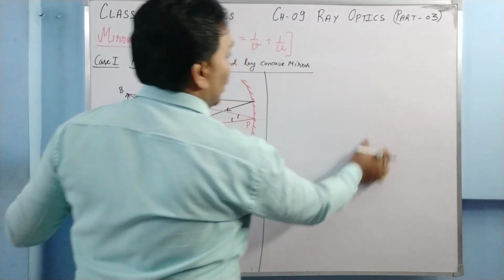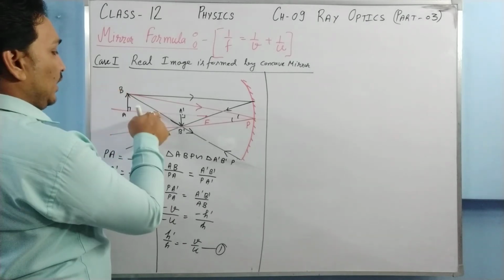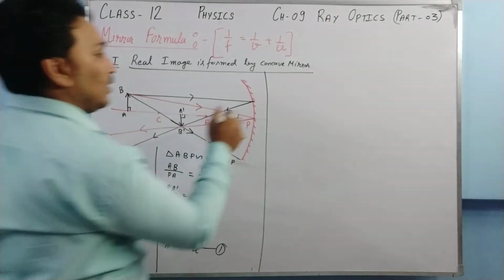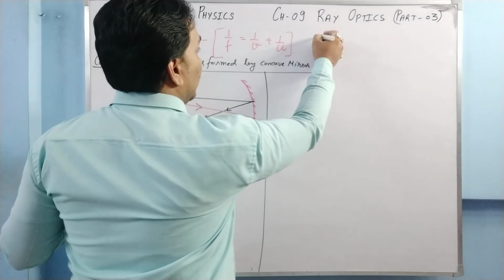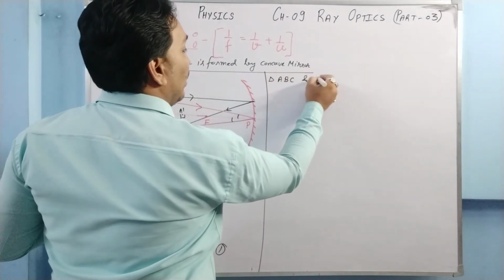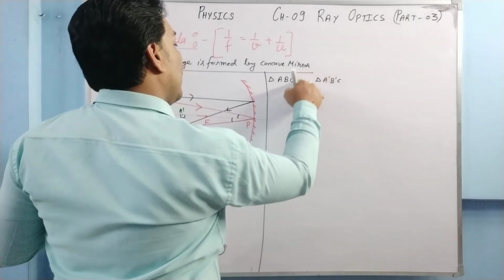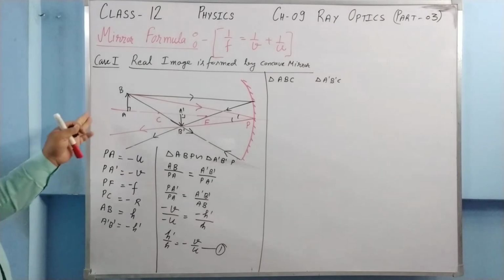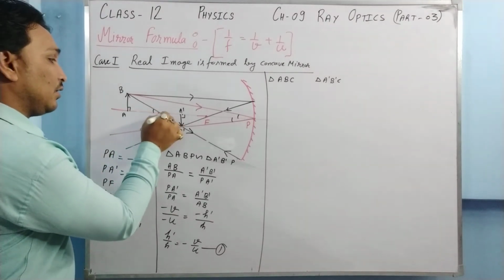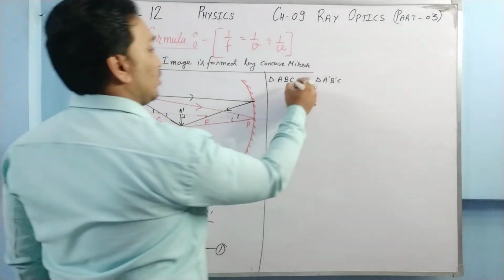Now again I am going to take another pair of triangles: triangle ABC and triangle A dash B dash C. Again in both triangles one angle is 90 degrees and this angle is vertically opposite, so these two triangles are similar to each other.